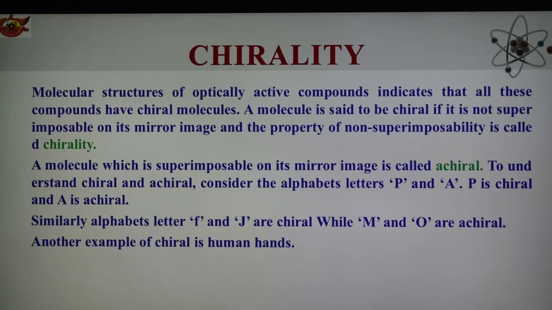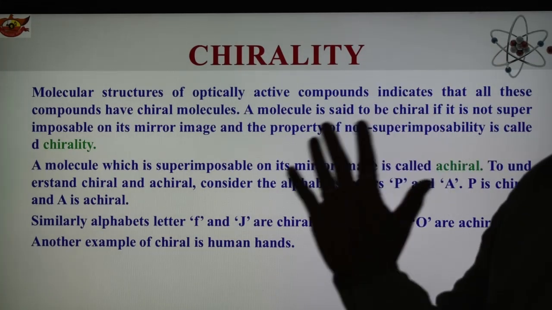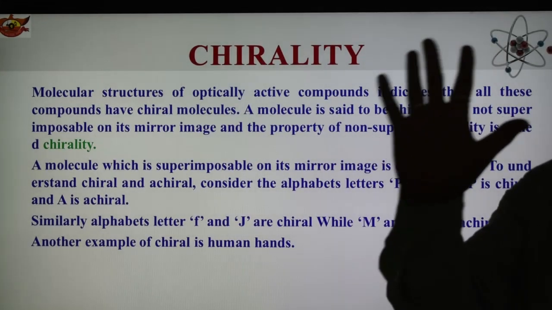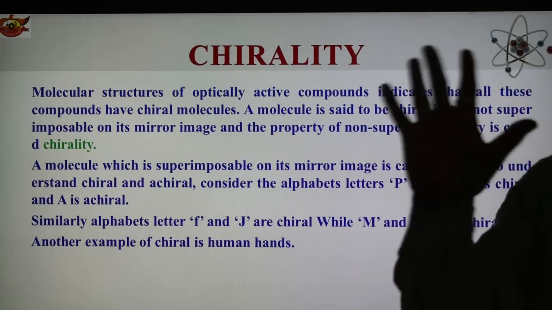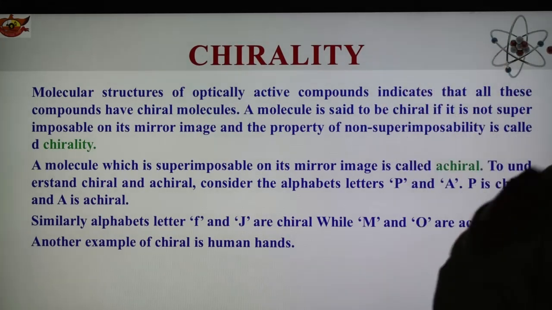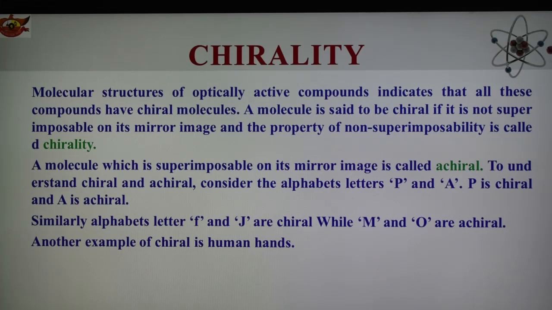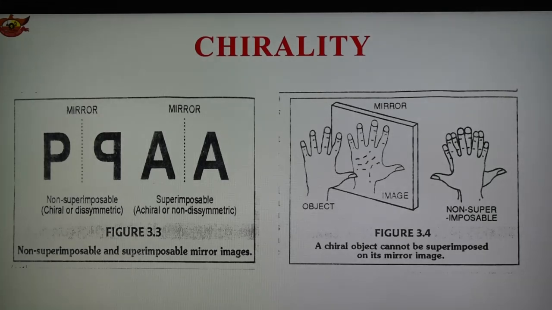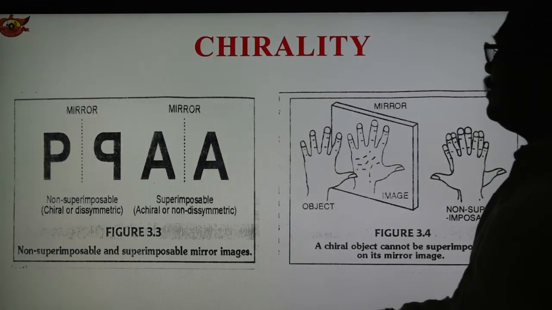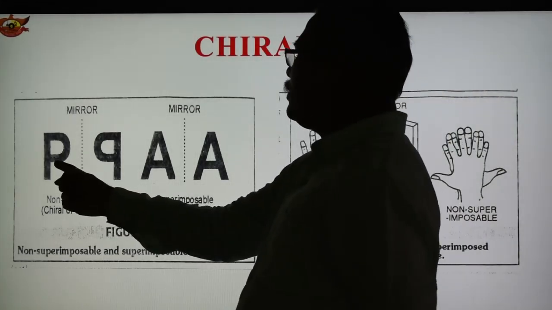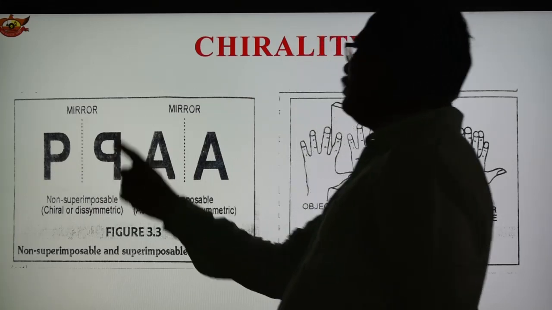Another example is our human hands. Here you can see the mirror image of the hands, and our hand is chiral because it is not a superimposable mirror image when you see it in the mirror. Here is shown how they show the mirror image. This is the capital P showing its mirror image.